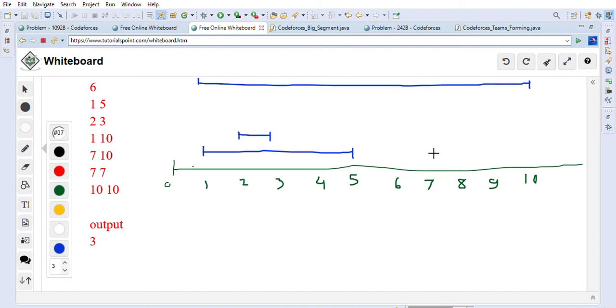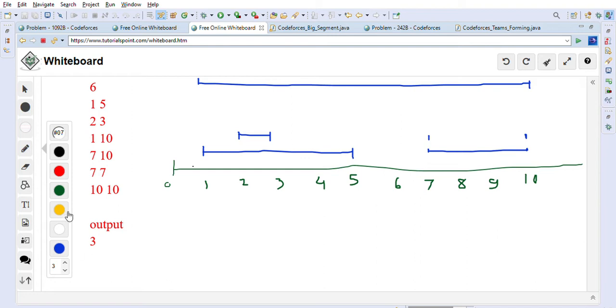Then 7 to 10 is another segment. As you can see, this is 7 to 10. Then the other one is 7 to 7, so it just starts and ends at the same point. And 10 to 10 also starts and ends at the same point. So the starting and ending points are the same for these two segments.